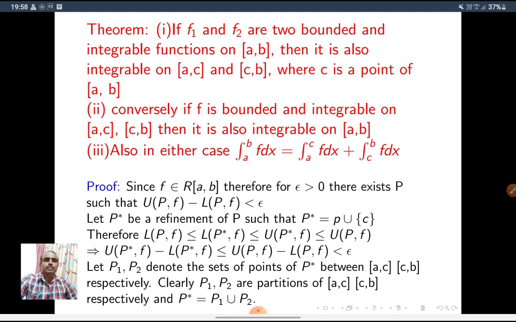See the proof. Since f belongs to R[a,b], nothing but f is Riemann integrable, therefore for epsilon greater than 0, there exists a partition P such that UPF minus LPF is less than epsilon.